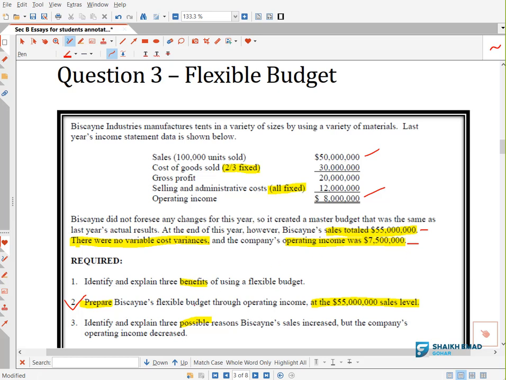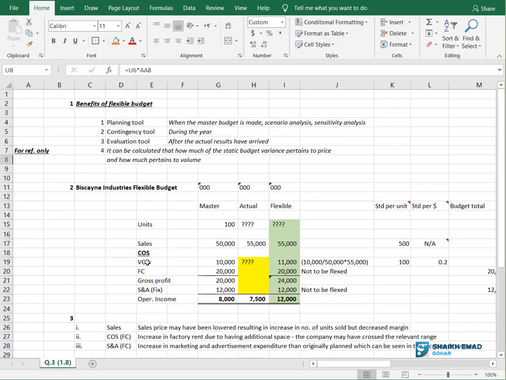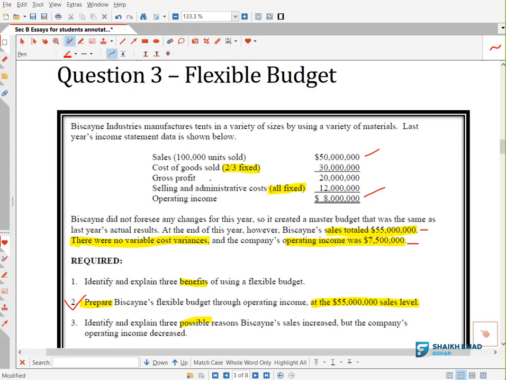So going back to the Excel sheet, first of all, I have plotted all this information from the question. I have sold 100,000 units, total 50 million. This is basically last year data, which is master budget: 50,000, 30,000, 20, 12, 8.